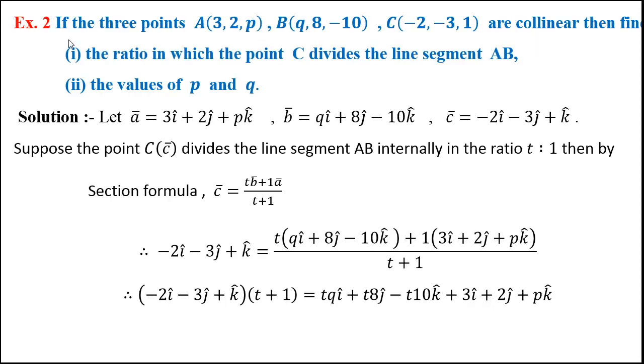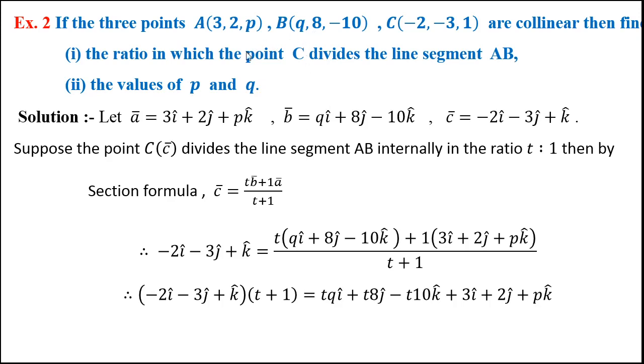Second question: if 3 points A, B, C are collinear, then find the ratio in which this point C divides segment AB. And we are also asked to find the values of P and Q. They are unknown.